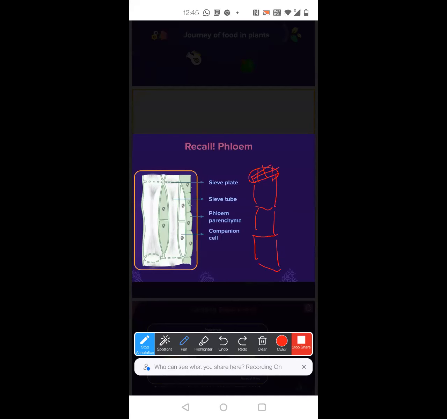So in these tubes also, you will see a mesh-like thing between the tubes. That mesh-like thing is called a sieve plate. They are present between the divisions of the sieve tube. So the sieve tube is not a continuous tube. That is what you need to remember.